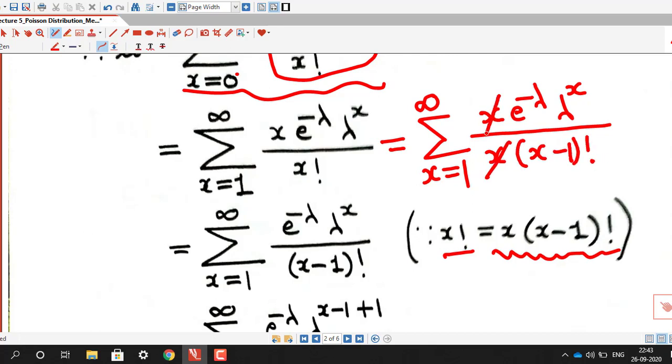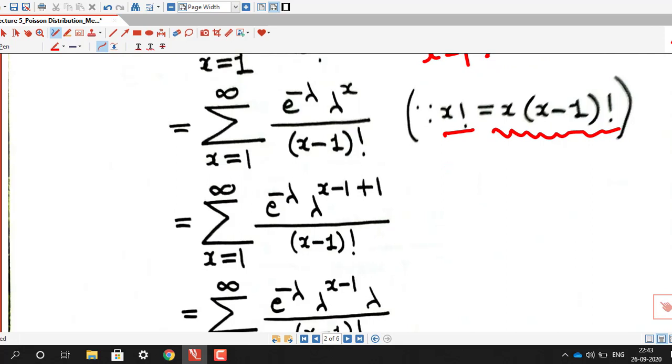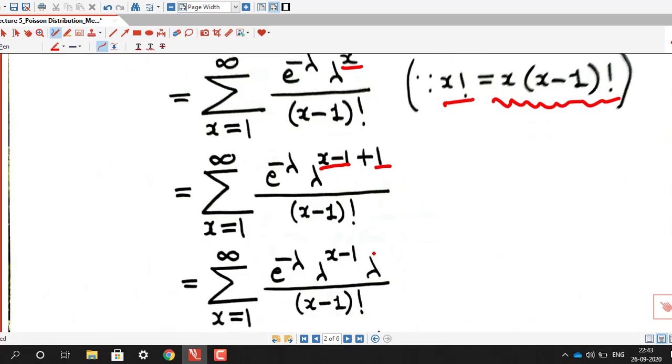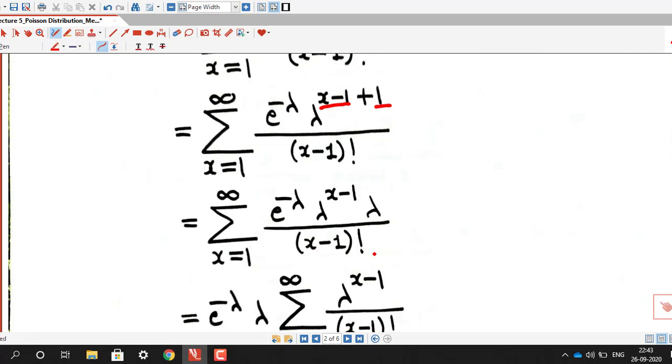This x will cancel out, and we are left with e raised to minus lambda, lambda raised to x, divided by (x minus 1) factorial. Now we rewrite lambda raised to x as lambda raised to (x minus 1 plus 1), which is lambda raised to (x minus 1) times lambda, divided by (x minus 1) factorial.